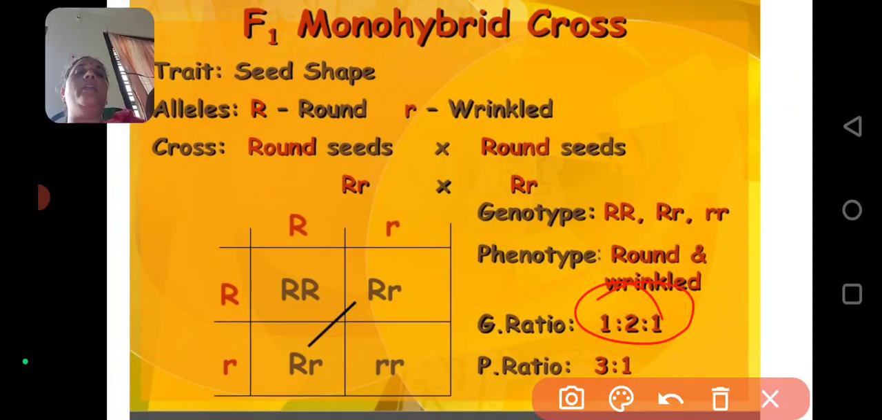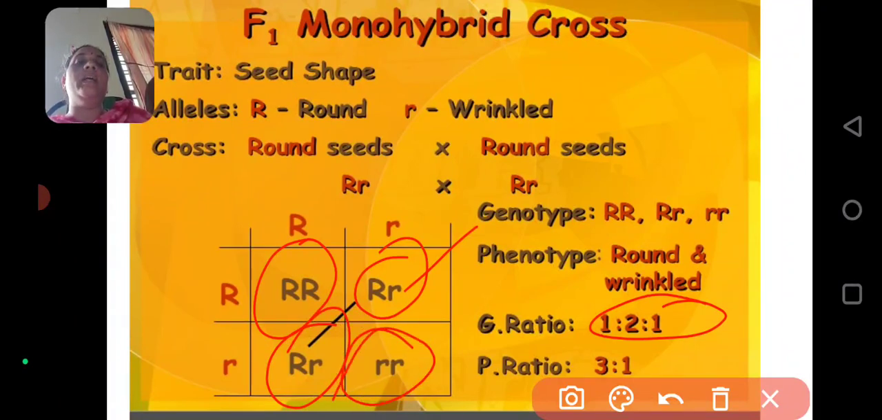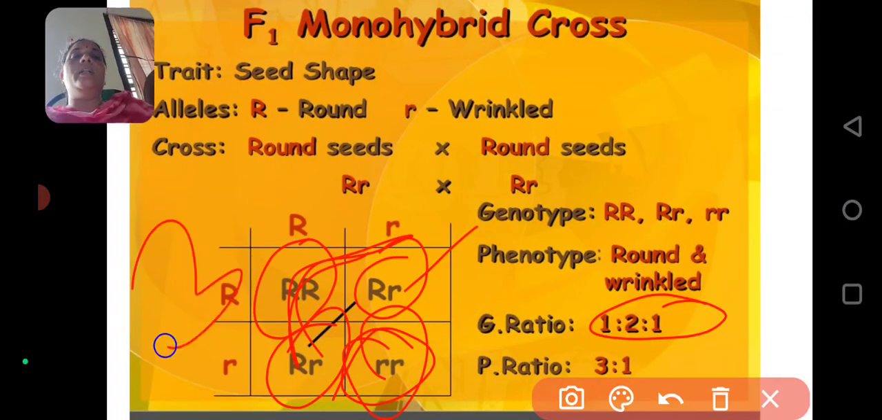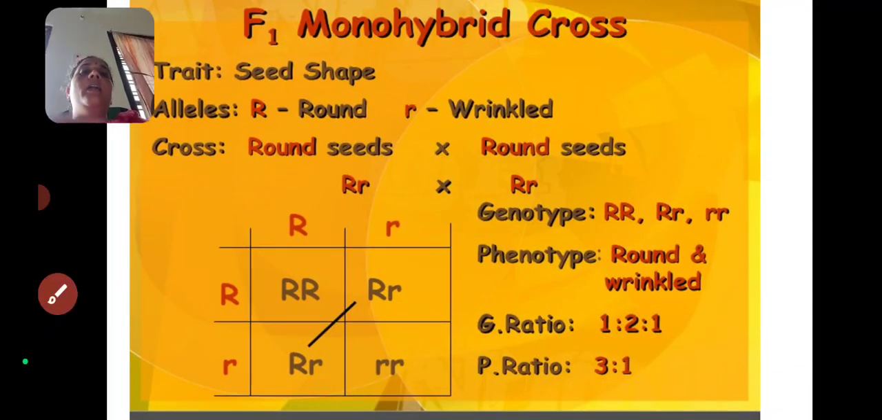Then you have to write the phenotypic ratio. How to write the phenotypic ratio? Depending upon the genotypic ratio, you have to write the phenotypic ratio. So what is the capital R character? Round. Okay. Capital R, small r character is also round. Capital R, small r is equal to round. Small r is equal to wrinkled. So these two are round and this only one is wrinkled. So 3 round, 1 wrinkled. So 3:1 is the phenotypic ratio.